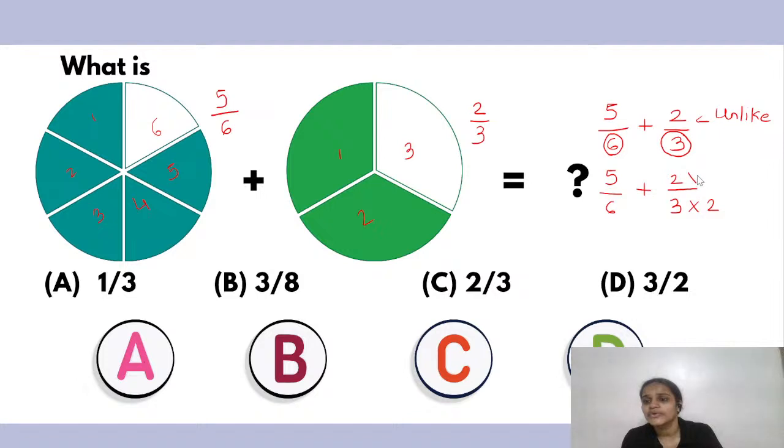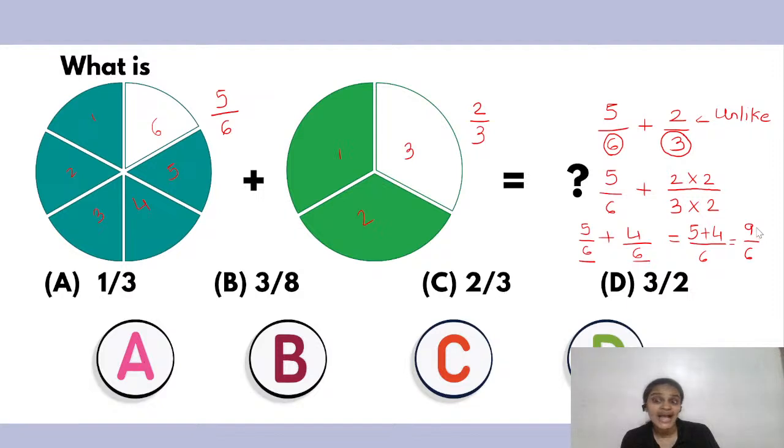And I'm going to multiply the numerator by 2 as well. So this will give me 5 upon 6 plus 4 upon 6. Now I have my denominators same. So now I can simply add 5 plus 4 upon 6, which gives me 9 upon 6.